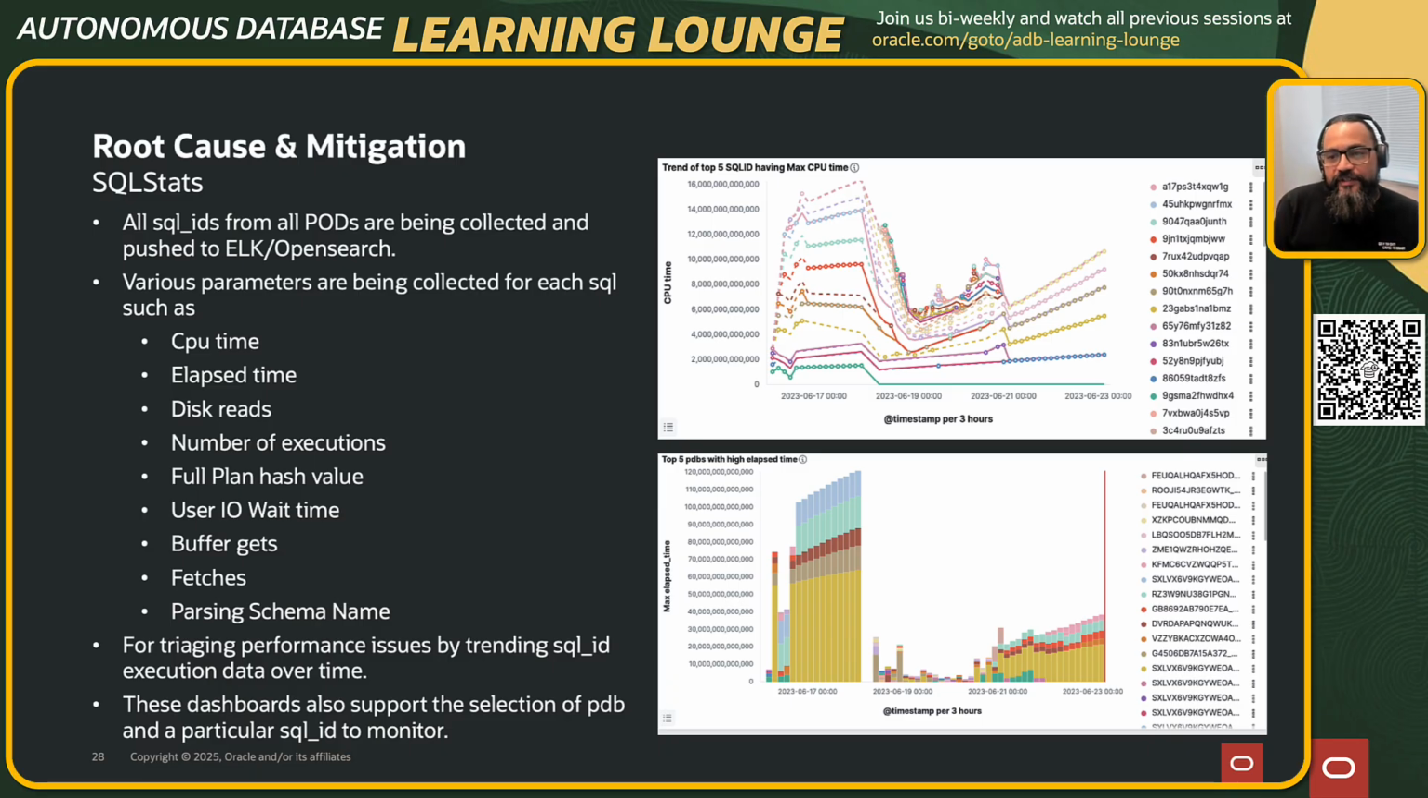So this one gives them immediate information around what might be causing the issue, or at least come up with a mitigation saying, hey, it looks like the plan hash value has changed for your SQL, and maybe that's what's causing an issue, and they can start deep diving into it, right?